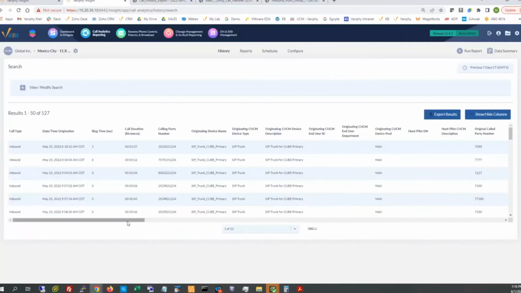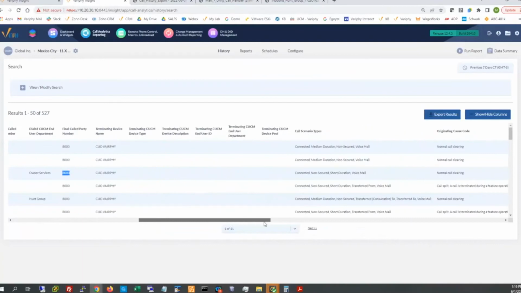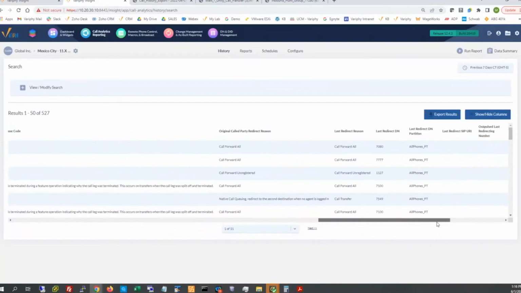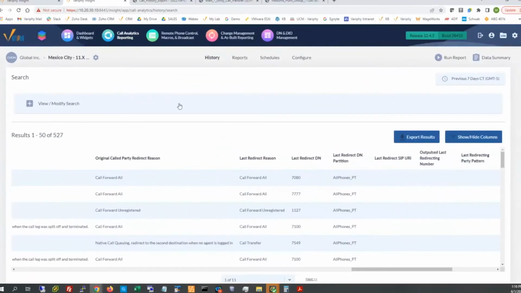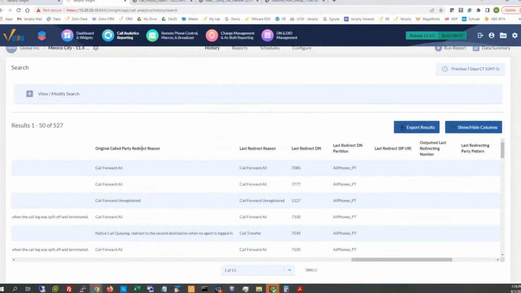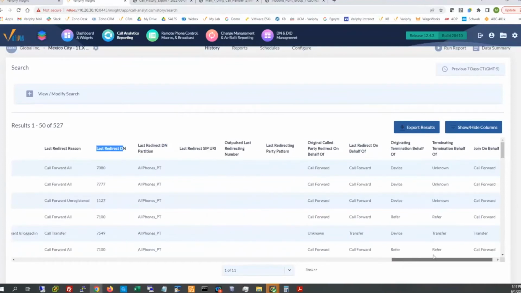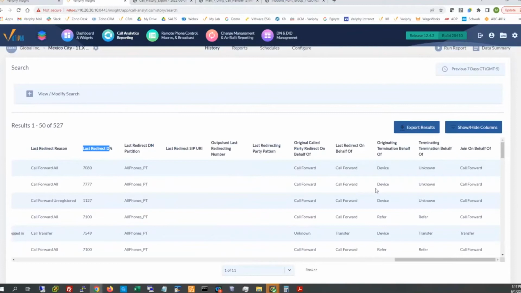Let's comb over to the right and see those new fields. All right, here we are. Let me zoom in for everyone's eyes. We've got redirection reasons from the originating and last redirections, and the last redirect DN, which is a paramount one that I'm going to use in a few moments. But there's also a lot of other content from the CDR that we can extrapolate here.